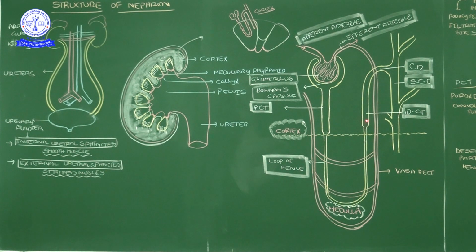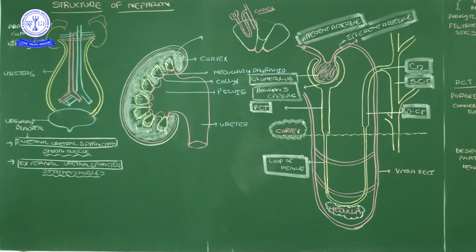Then it re-enters the cortex, similar to the proximal convoluted tube. Such a part we call the distal convoluted tube. From the distal convoluted tube it goes to one opening place, which we call the collecting duct. This collecting duct opens into the straight collecting duct, SCD in short form.